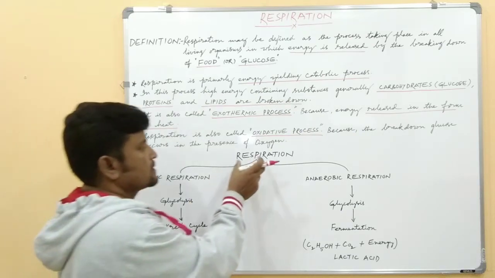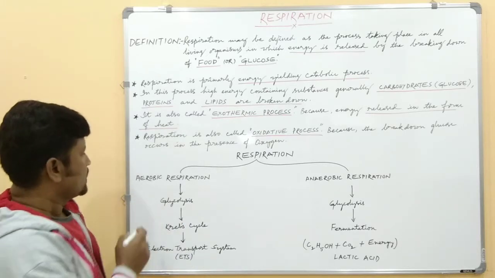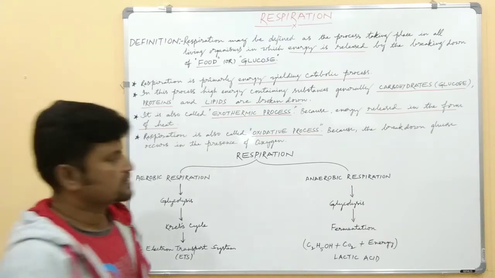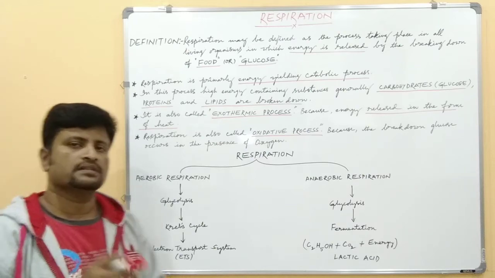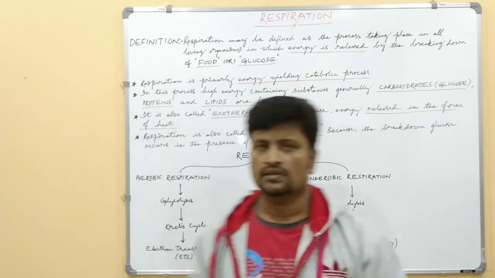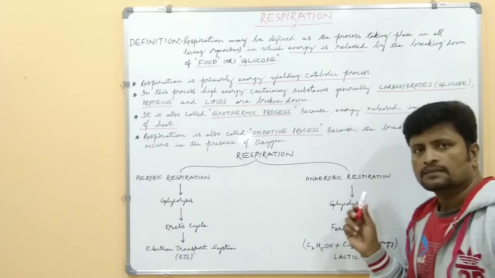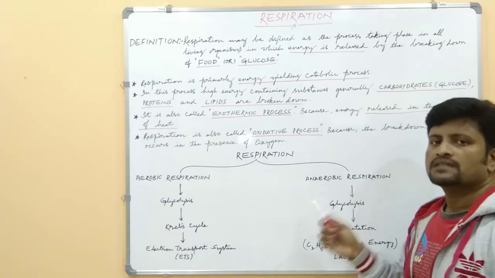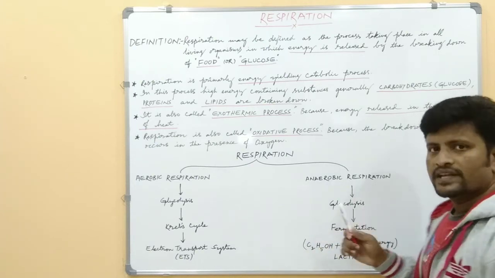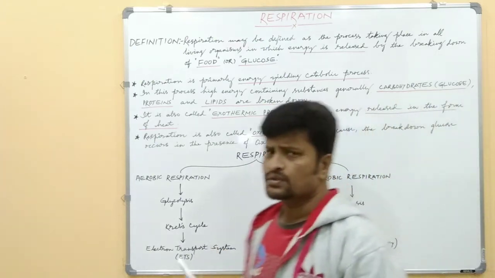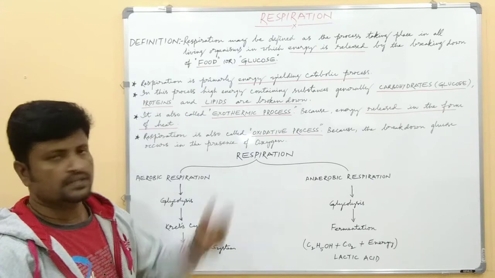Okay, next, respiration basically comprises two phases. One is aerobic respiration and the second one is anaerobic respiration. What is meant by aerobic respiration? Aerobic means aero, air, in the presence of oxygen. So this respiration takes place in the presence of oxygen, but anaerobic respiration takes place in the absence of oxygen. Ana means not or absence. So aerobic respiration and anaerobic respiration are the two types of respiration.